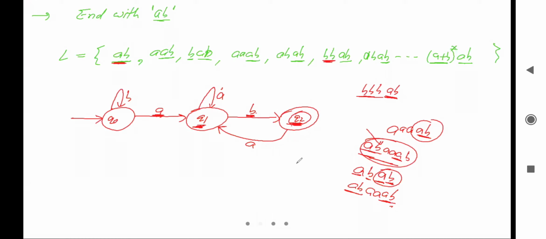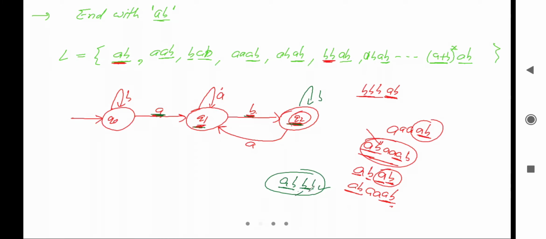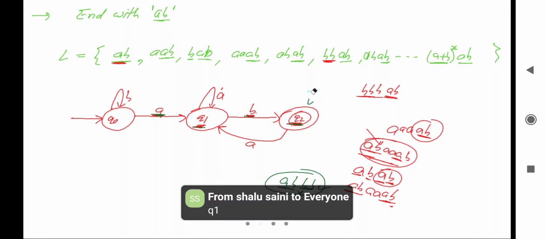Let's see. Here we are reading A from Q0 and going to Q1, and from Q1 we'll read B and go to Q2. If we take the loop of B here, what will happen? Initially we have read AB. After that we can take multiple B, and after multiple B it will go to the final state Q2 and it will accept this string, and this string doesn't belong to the language, right? It doesn't end with ab, so it should not accept it, which means we cannot take the loop here. So here the loop of b is not valid.